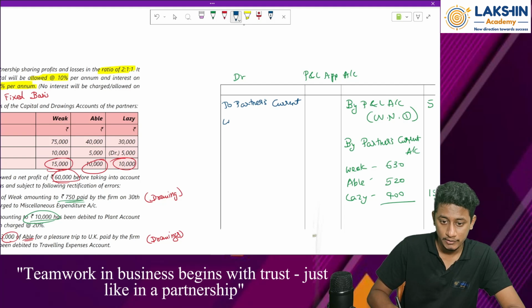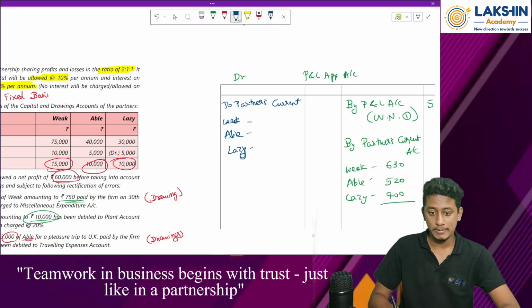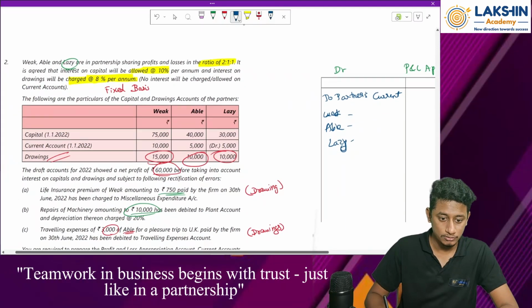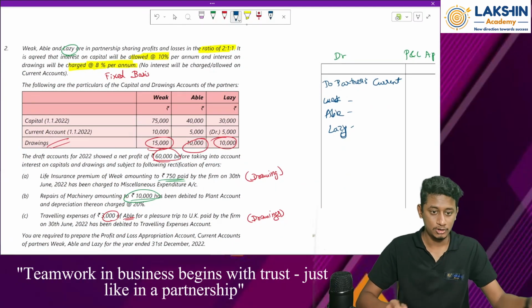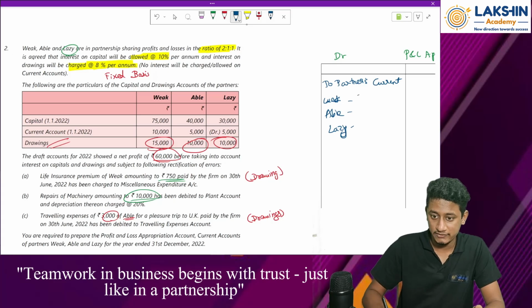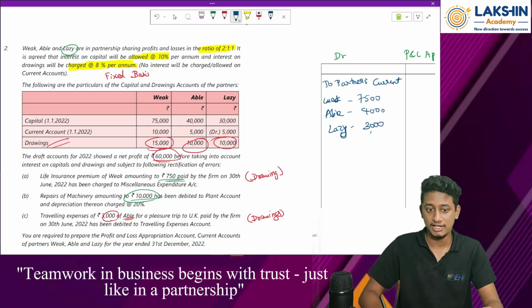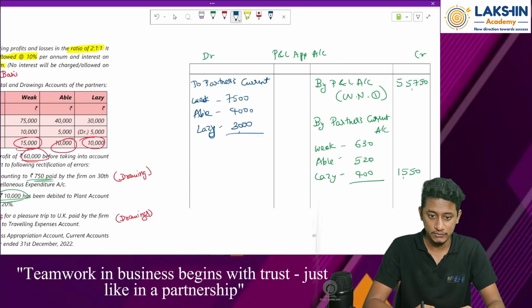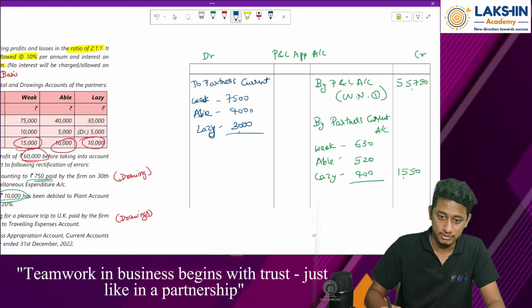Weak, Able and Lazy. Are you people lazy? Yes sir. So 75,000 into 10%, so that is 7,500. Just remove one zero, you will get the answers. And 3,000. 10% is the interest on capital. What's the total? 7,500 plus 4,000 plus 3,000 equals 14,500.